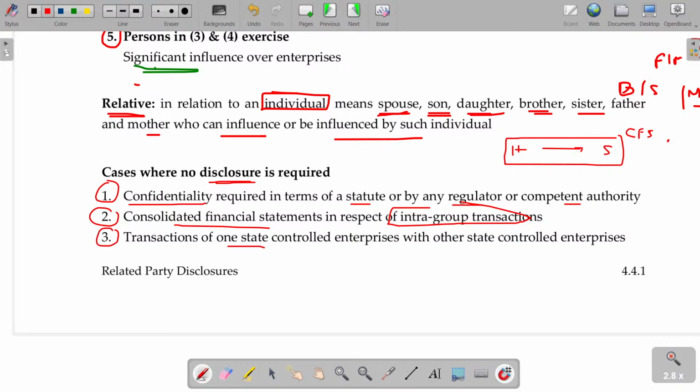Transactions of one state-controlled enterprise with other state-controlled enterprises. Okay, the Tamil Nadu government controls enterprise 1 and enterprise number 2. Can I say these two are related parties? No, not required, because it's a state government. Okay, clear. In these cases, you need not disclose related party transactions with value.